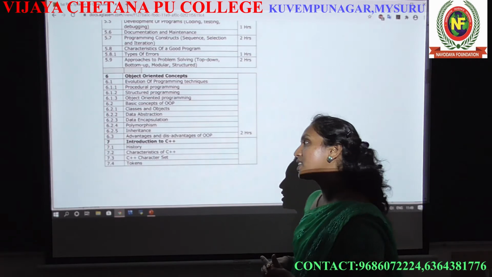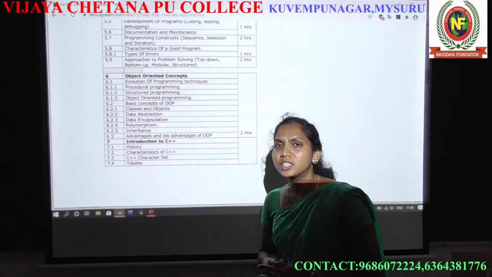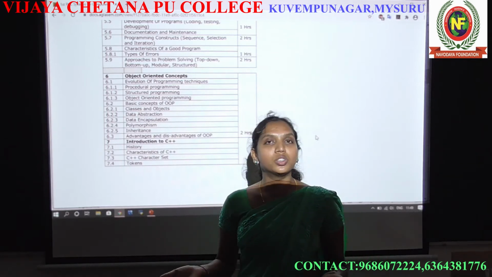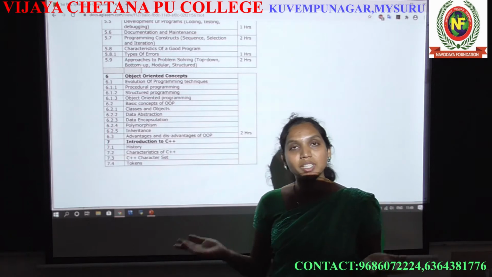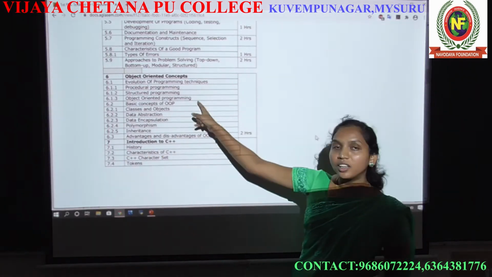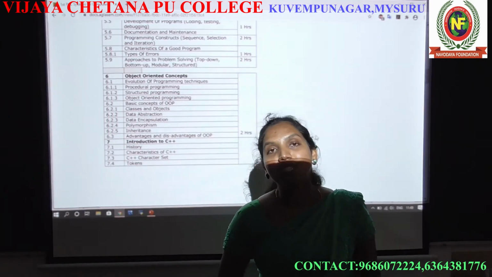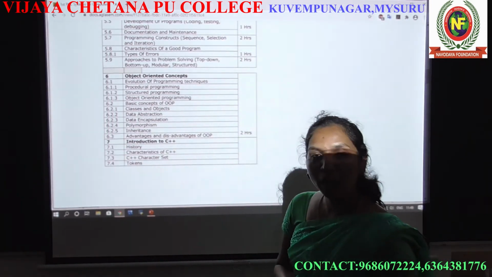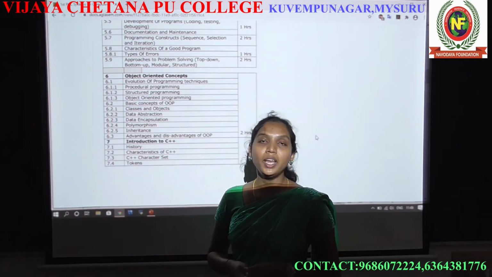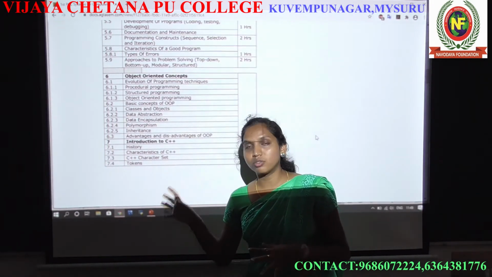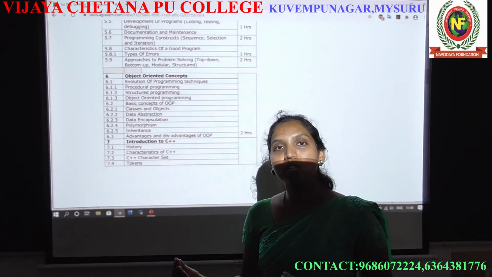Okay, and the next is the 7th chapter, that is an introduction to C++. C++ and object oriented concept are both the same. Here they give a small introduction. The actual syllabus starts from the introduction to the C++ program. C++ is nothing but OOPS, and OOPS is nothing but object oriented programming. So you should learn this concept carefully, because it will be continued in the 2nd PU syllabus.